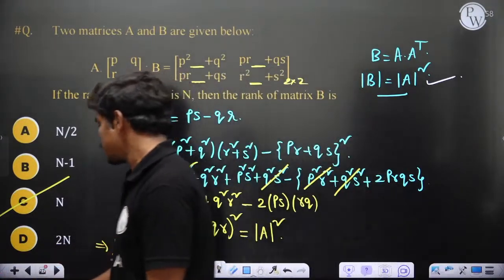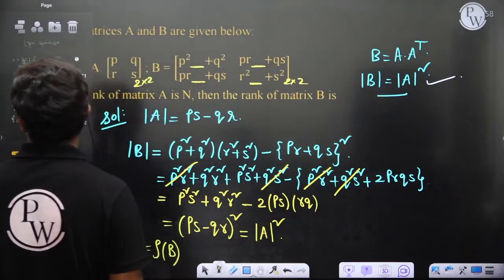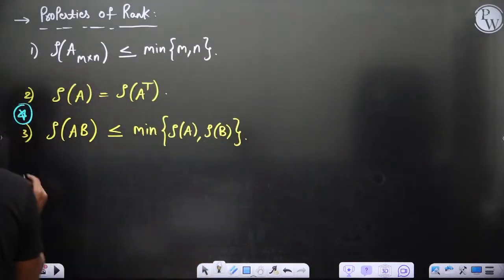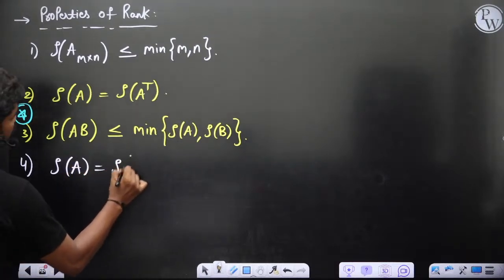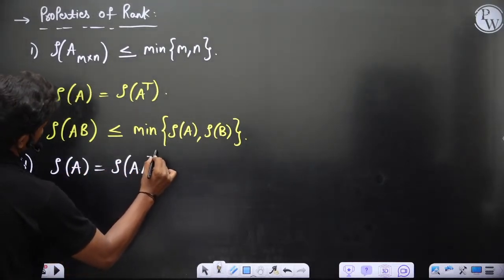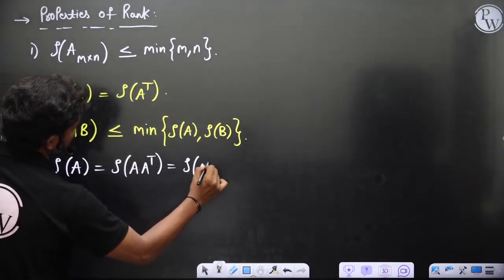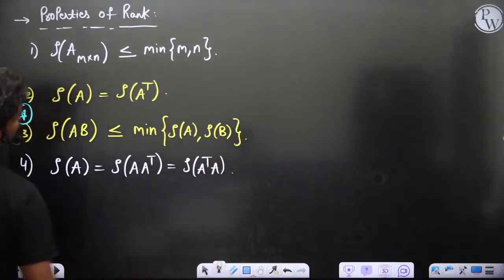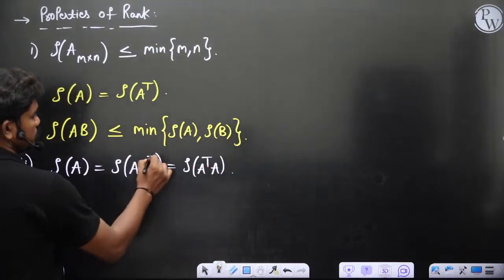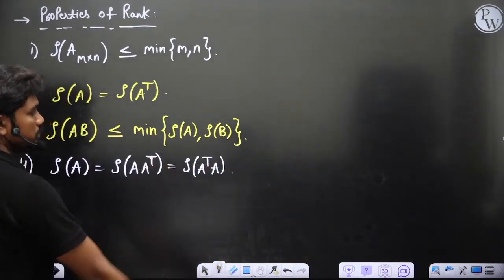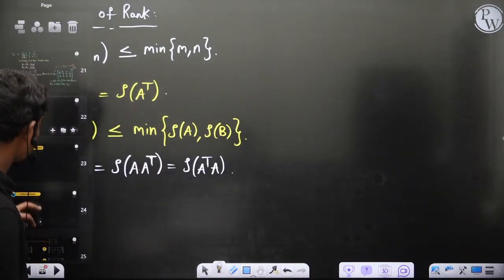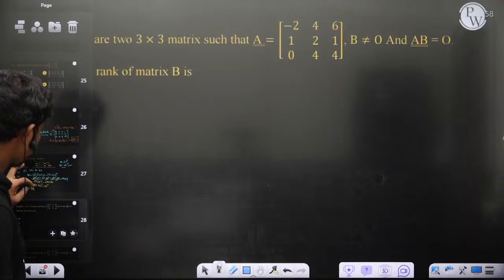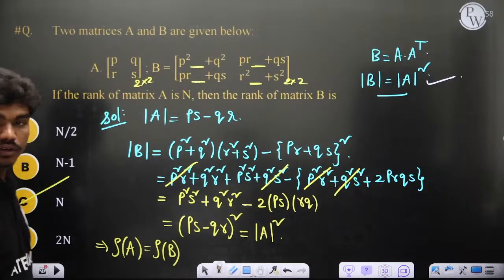Here, if you want, you can write, of course, one more property, the fourth property: rank of A is the same as rank of A transpose, or maybe rank of A transpose A, of course.